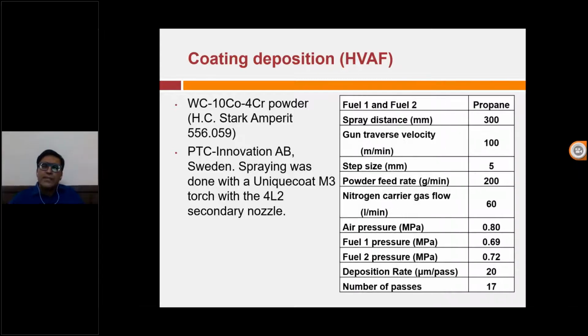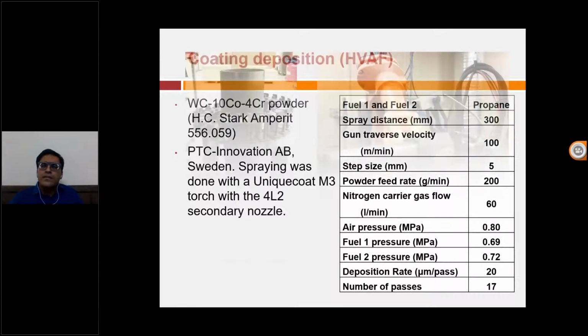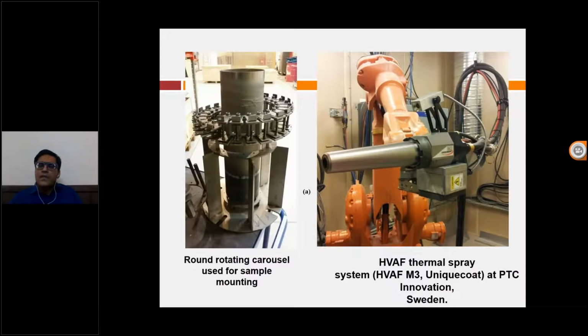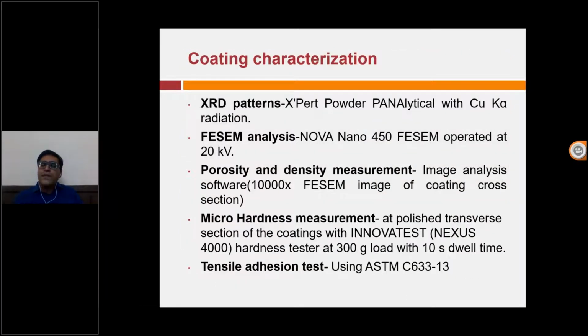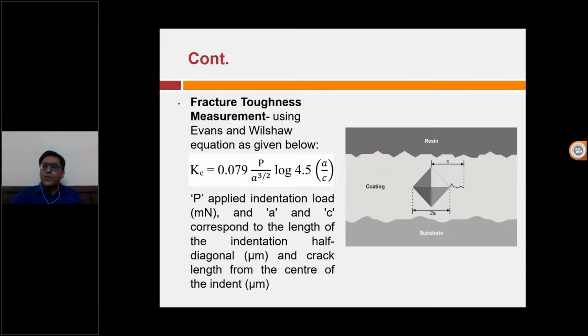These are the process parameters that we have taken. On the left hand side you can see the mounting assembly, and on the right hand side the spray gun that they have used. Then we did the coating characterization: XRD, SEM analysis, porosity and density measurement, micro hardness testing, and tensile adhesion testing, in order to evaluate both of the coatings. When we come to coatings, the properties we need to characterize are very different from the base material.